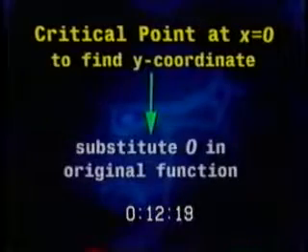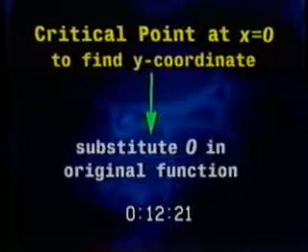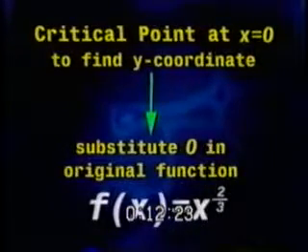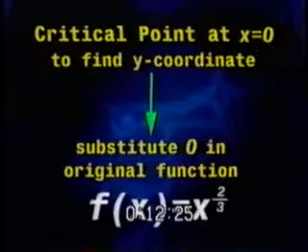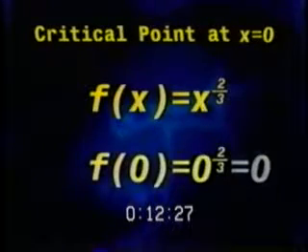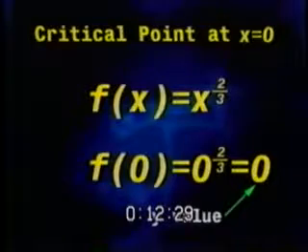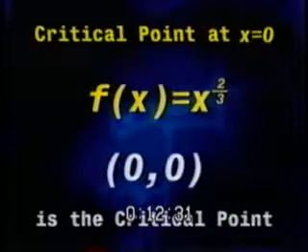To find the y-coordinate of this critical point, we substitute 0 for x back in the original function, which is f of x equals x to the 2/3. This gives us 0 to the 2/3 power, or just 0. So the y value is also 0. So 0, 0 is the critical point.